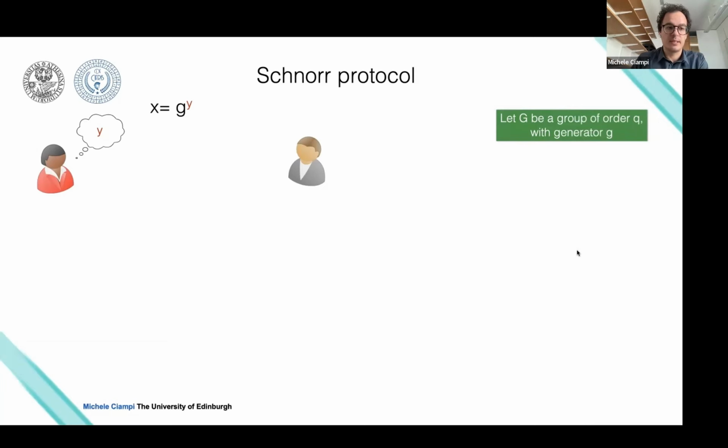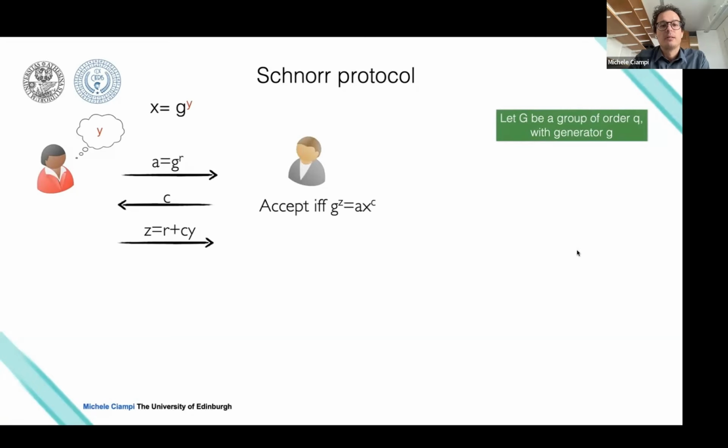So the Sigma protocol works in this way. The prover picks a random element r, computes g to the r. So the first round of the Sigma protocol contains just a random group element. Then the verifier sends a value c, which belongs to Z_q, and the prover terminates the protocol by sending z equal to r plus cy. The verifier accepts, the verifier is happy about the proof, if this equality holds. Now you can see this is very basic math: if the prover was honest, then this equality trivially holds.